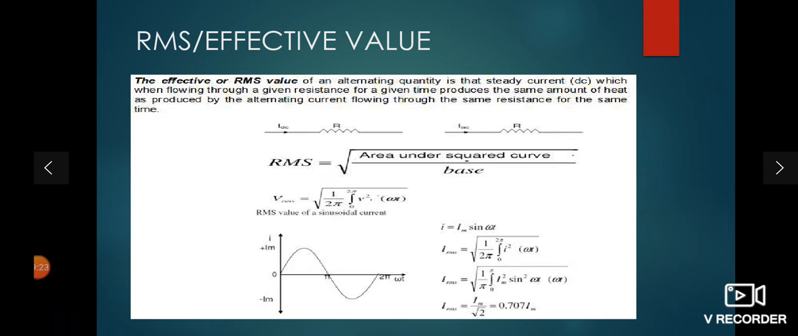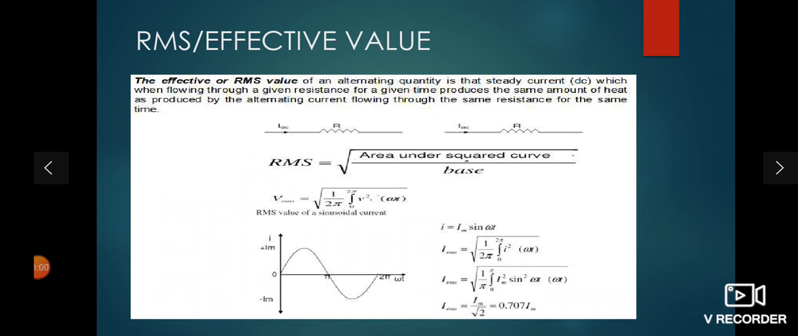So if you want to find out the area under the curve, then integrate the current or the voltage from 0 to 2 pi with respect to omega t. See here, if you want to take the RMS value of the voltage, then what will be the equation of Vrms? Vrms is equal to root of 1 upon 2 pi, integral from 0 to 2 pi of V square d omega t. You have to take the integration of the instantaneous value of the voltage, and here root mean square means take the square of the voltage and then take the root.